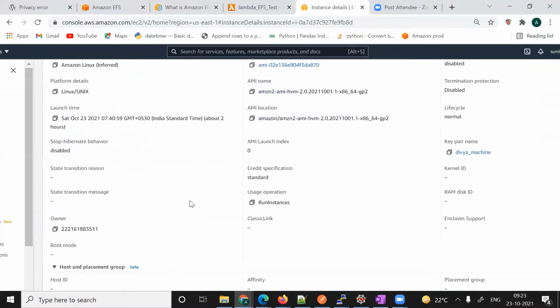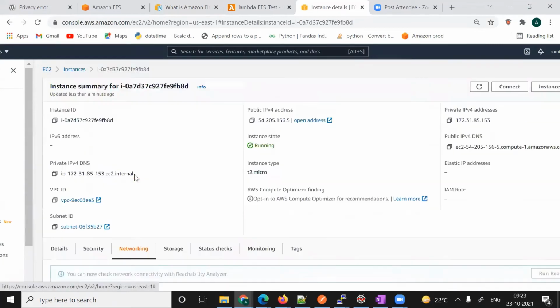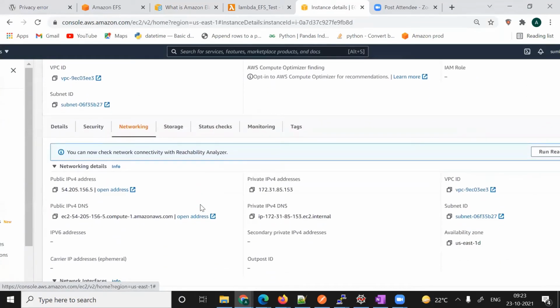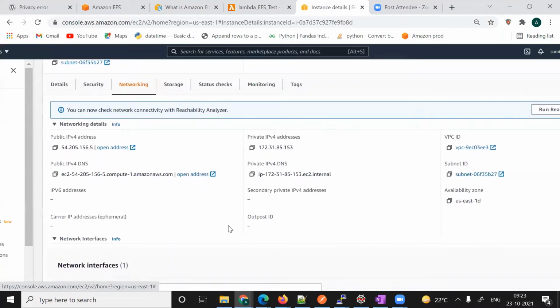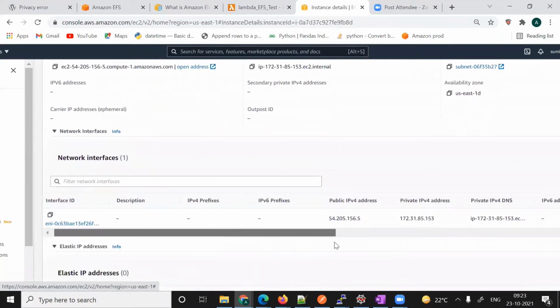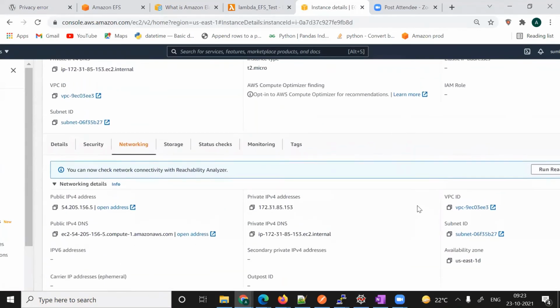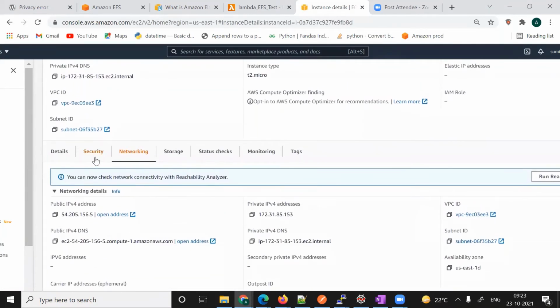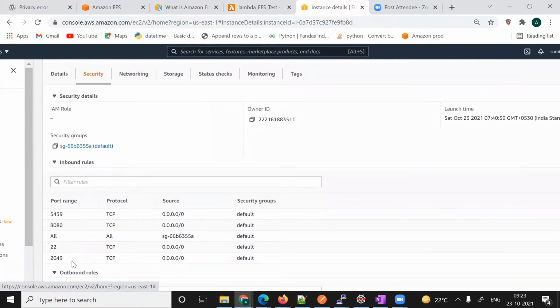Let me show you. This is my EC2 machine, and we'll go to networking. This is the same VPC also, the default VPC. You go to security, and then we'll go and see. This is the security group that we are using, and in this security group we have to enable this port